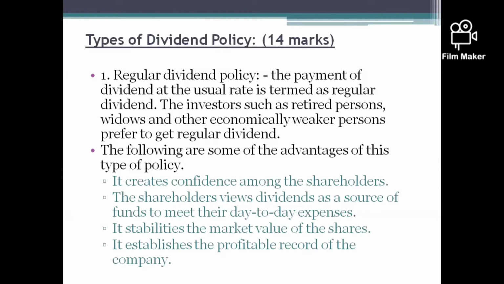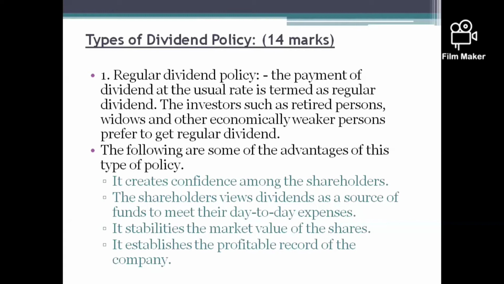So dividend policy is a framework of rules and regulations set by the board of directors or the management, deciding how much of the profit has to be distributed as dividend to the shareholders and how much has to be retained by the business in order to meet expenditure. Those rules and policies taken by the management or board of directors are called dividend policy.